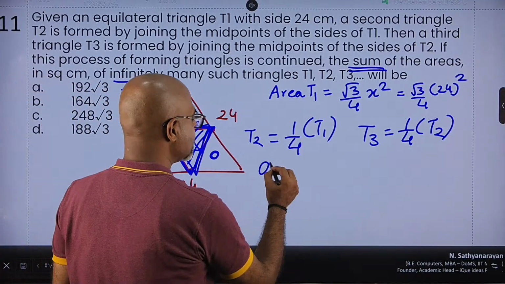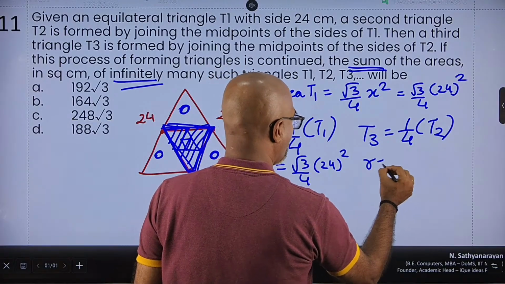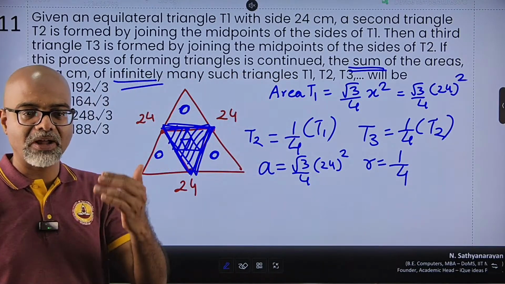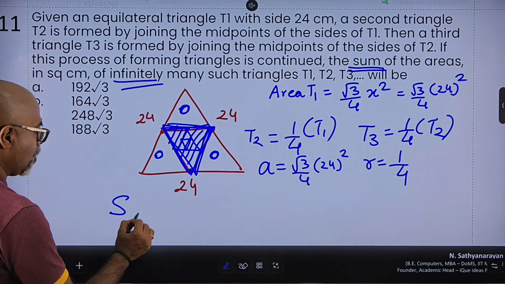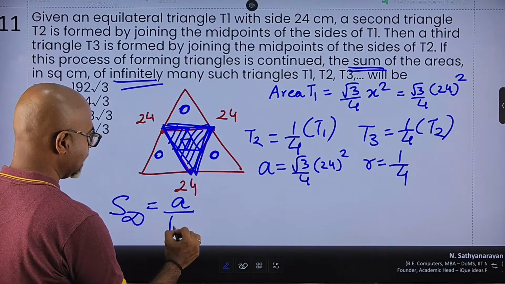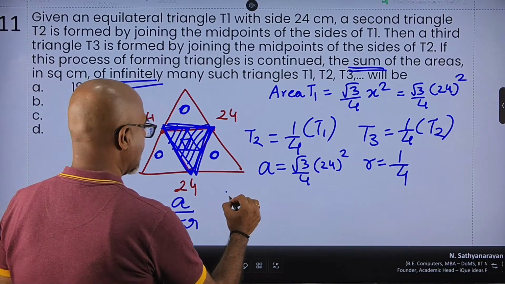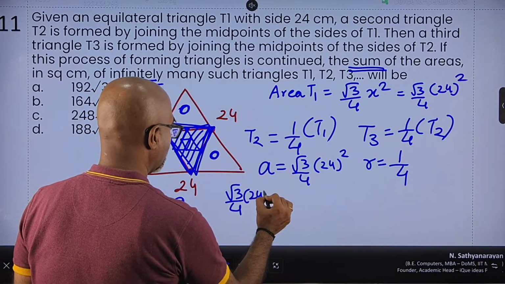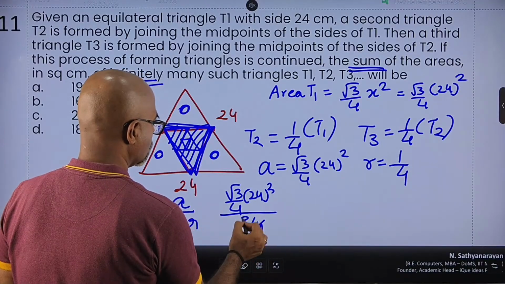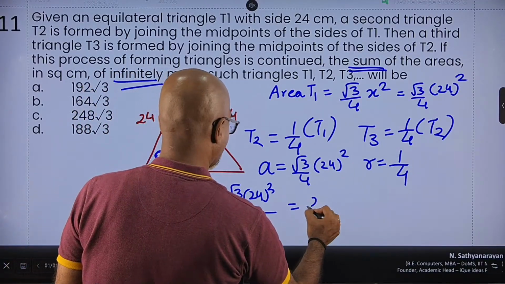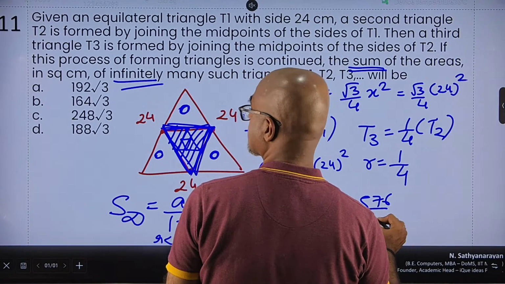Great. So my first term is root 3 by 4 into 24 square, and my common ratio is 1/4. It becomes 1/4 every time I go ahead. And I know the sum of an infinite GP is nothing but a upon 1 minus r, provided r is less than 1. In this case, yes. So I get root 3 by 4 into 24 square upon 1 minus 1/4, which is 3/4. So these two things get cancelled. I get 24 square upon root 3. 24 square is 576 upon root 3.